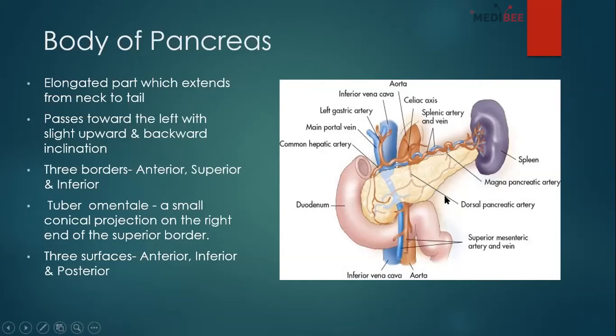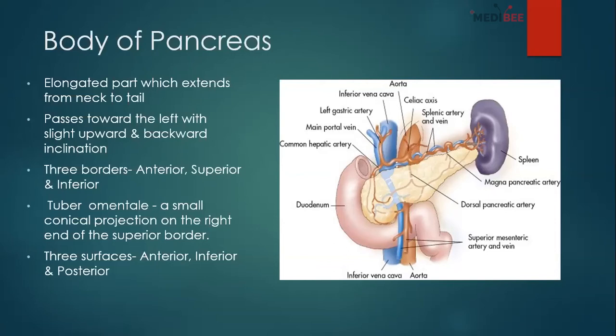And the posterior one will be behind, between the superior and inferior borders. So these are the borders and surfaces. I hope you have understood, otherwise I will tell it again.